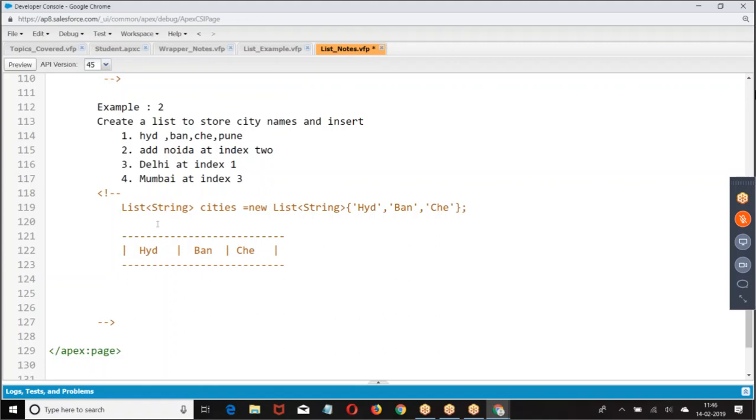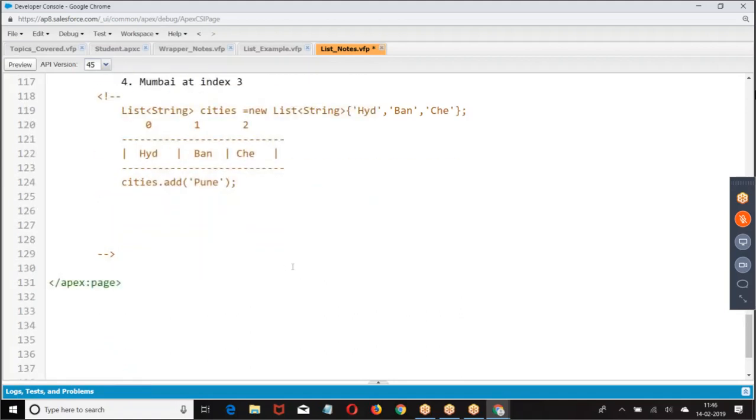So we're getting 0, then we are adding Pune. At what index is it going to be added? Last.